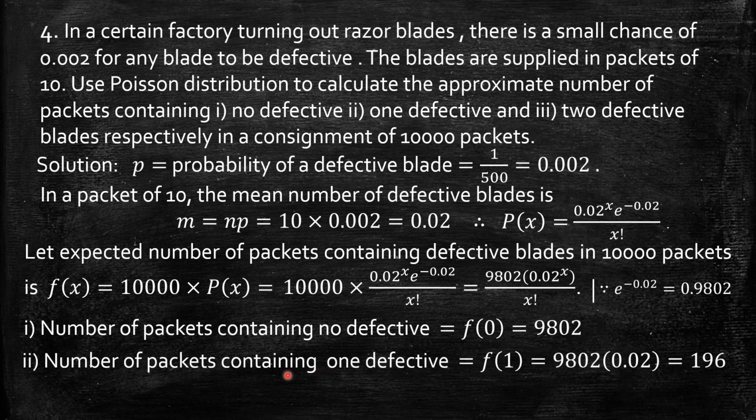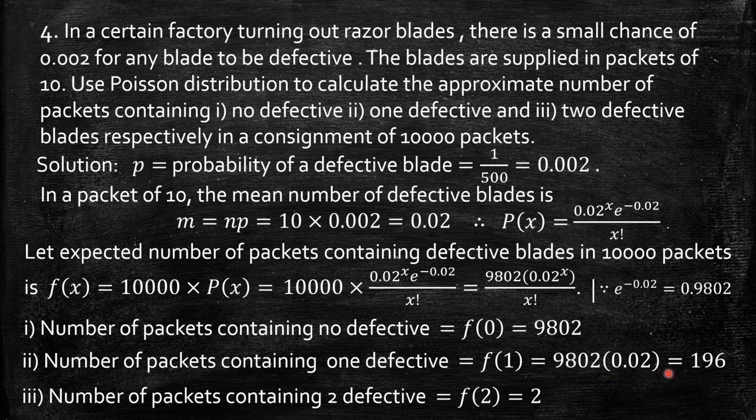So what about the next one? Number of packets containing 1 defective, f of 1. 9,802 times 0.02 power 1 by 1 factorial, which is nothing but 9,802 times 0.02, that is 196. The last one is number of packets containing 2 defective, that is f of 2. So that gives 9,802 times 0.02 square by 2 factorial, which simplifies to 1.96. Since it is number of packets, we have to round it to the nearest integer value, so that is 2.